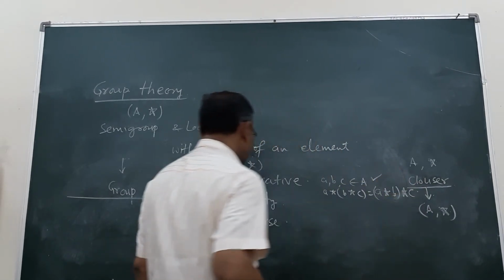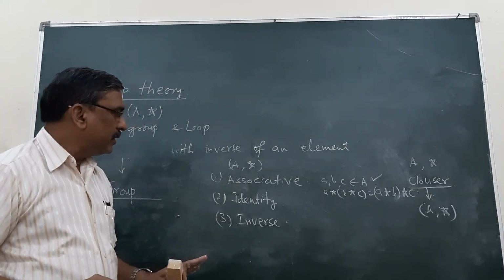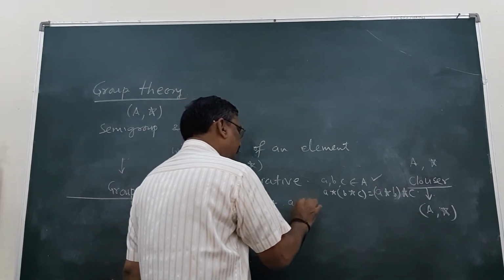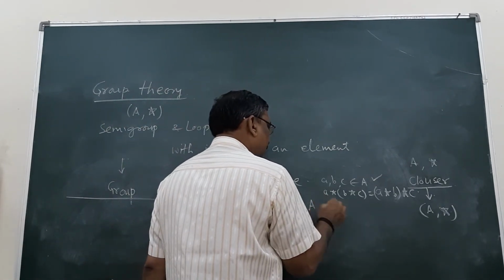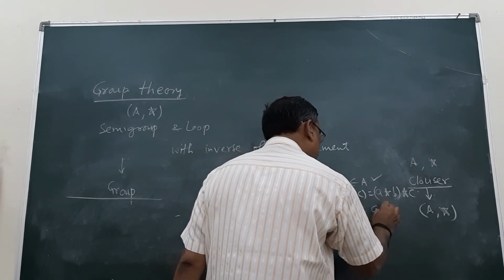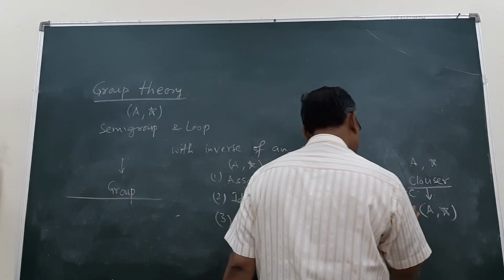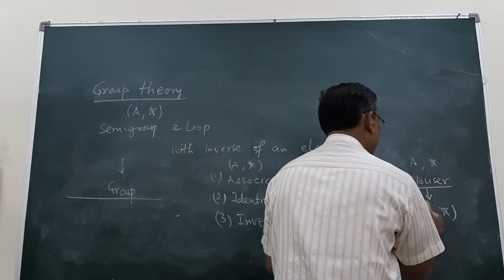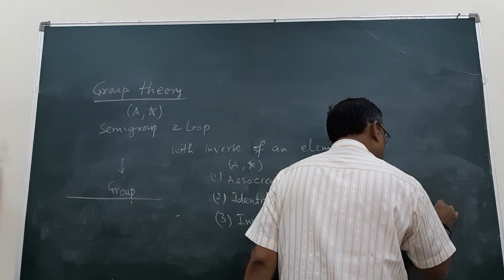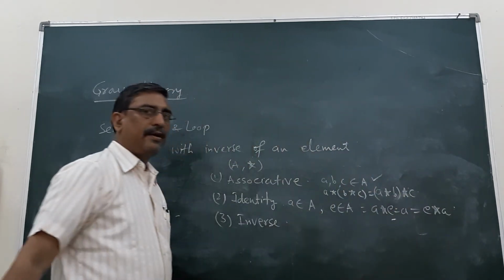This is known as the associative property. Identity means there exists an element e belonging to A such that for a belonging to A, a operation e is equal to a is equal to e operation a, then e is known as the identity for this set A.